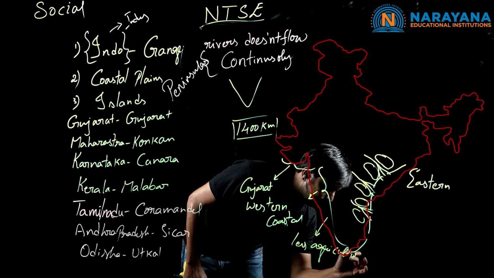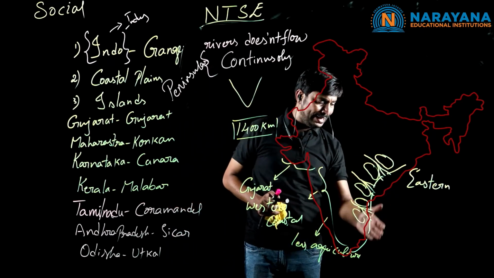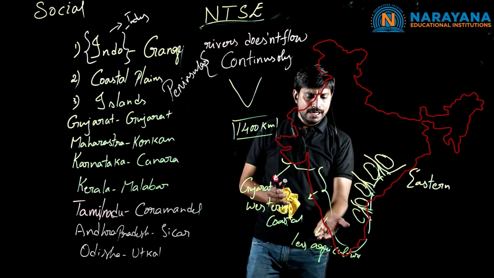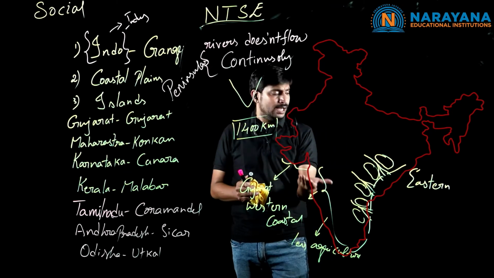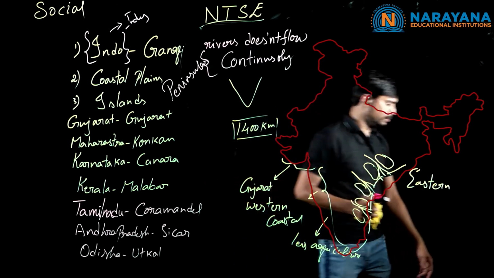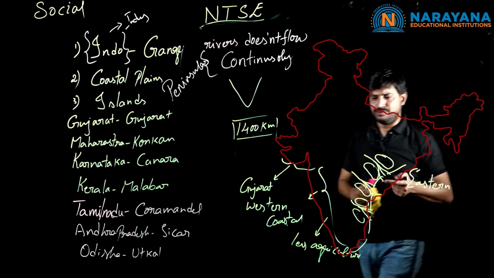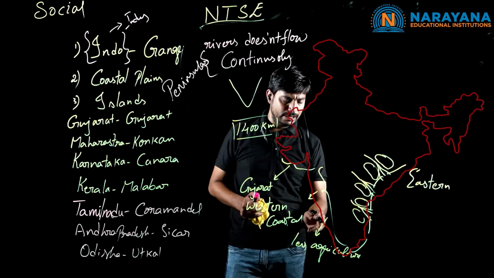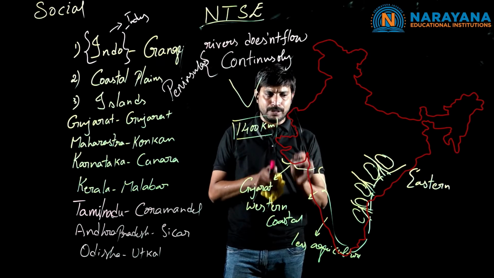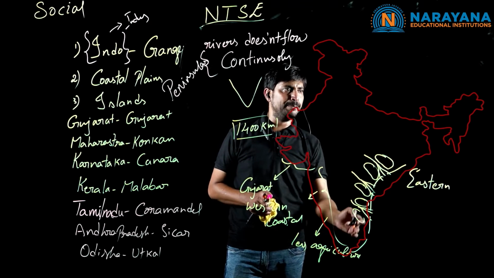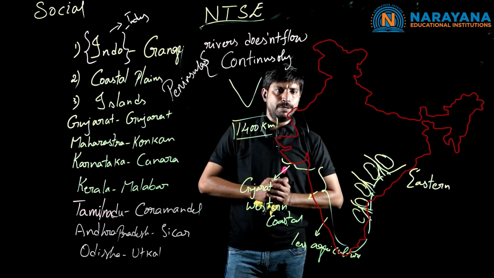What is the reason? The land has been tilted, as we discussed earlier, towards the east direction. And here there is continuous formation of hilly regions. That is the reason we don't find any regular agriculture here, whereas if you go through the eastern part, we have provisions for agricultural purposes.